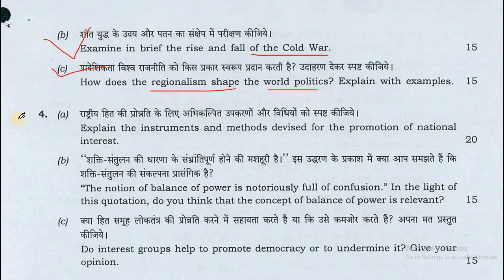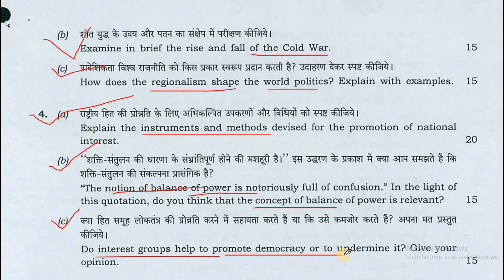Explain with examples. 4A. Explain the instruments and methods devised for the promotion of national interest. 4B. The notion of balance of power is notoriously full of confusion. In the light of this quotation, do you think that the concept of balance of power is relevant? And C. Do interest groups help to promote democracy or to undermine it? Give your opinion.